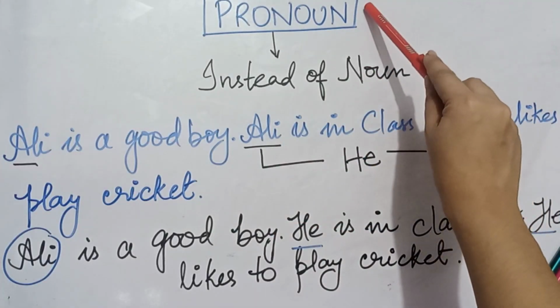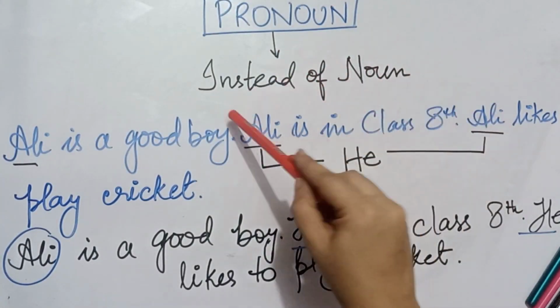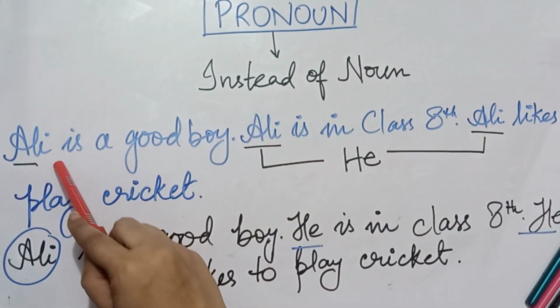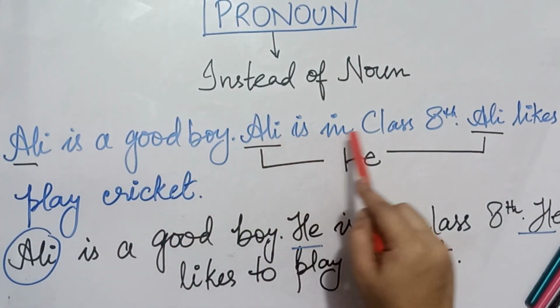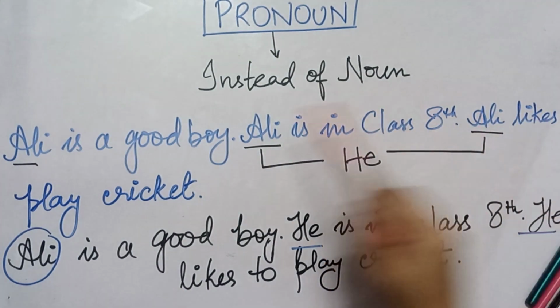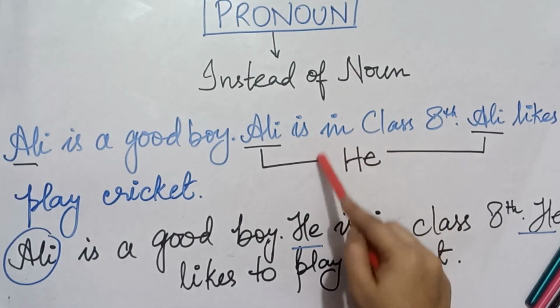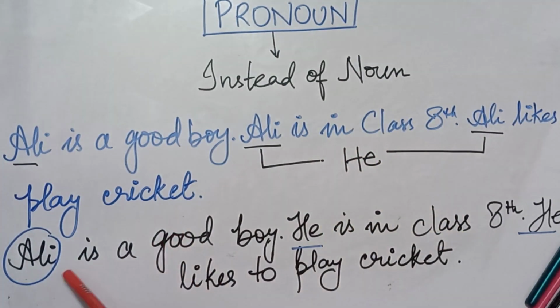Let's come to the second type, which is pronoun. Pronoun is a word which is used instead of a noun. You might be thinking that we have nouns, so why are we using the pronoun? So I am explaining to you with an example. Ali is a good boy. Ali is in class 8. Ali likes to play cricket. So here the name Ali is repeating again and again. So we are using a pronoun, he, instead of Ali.